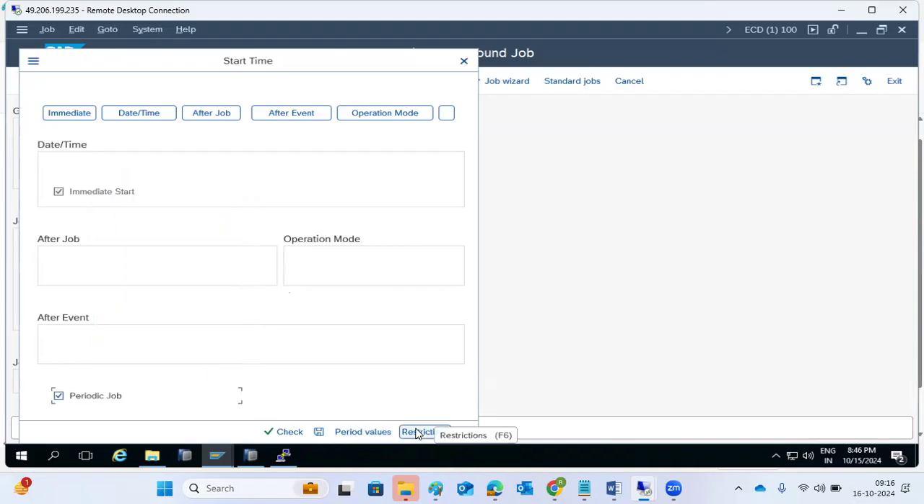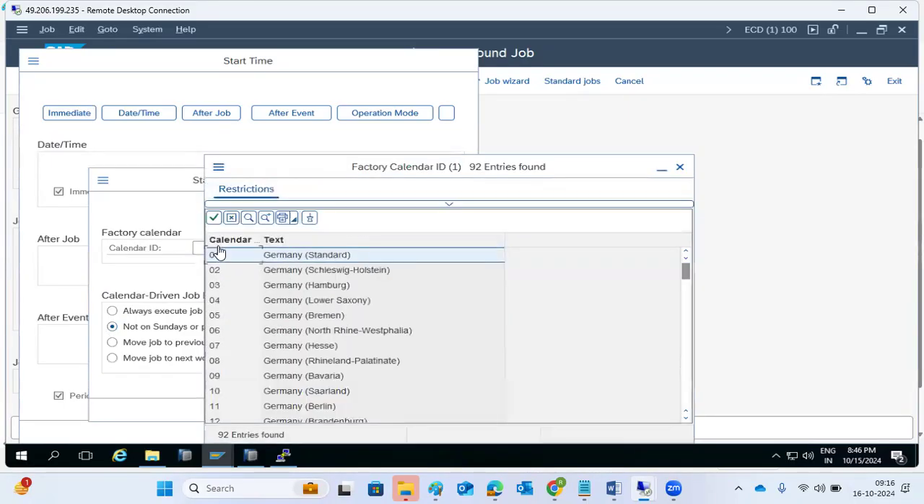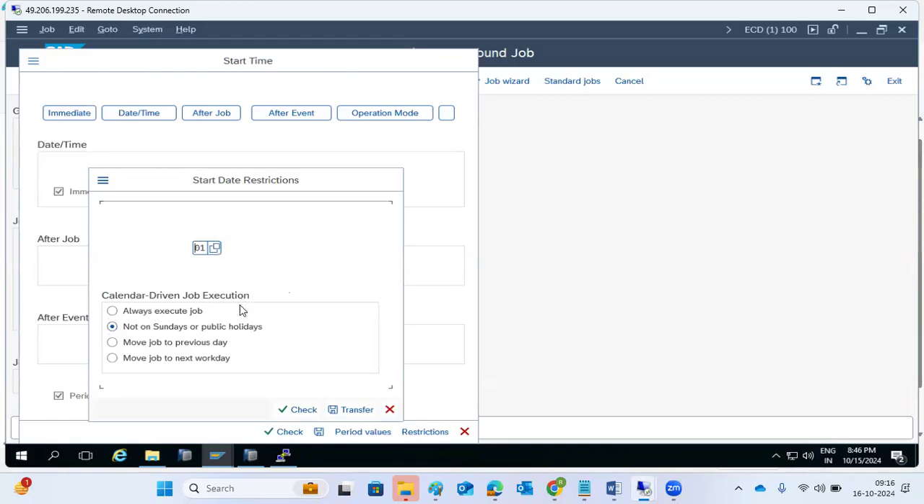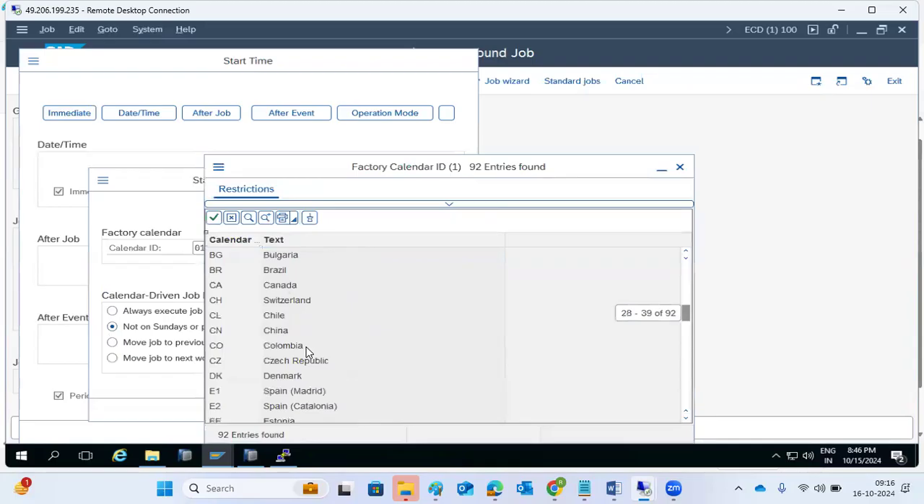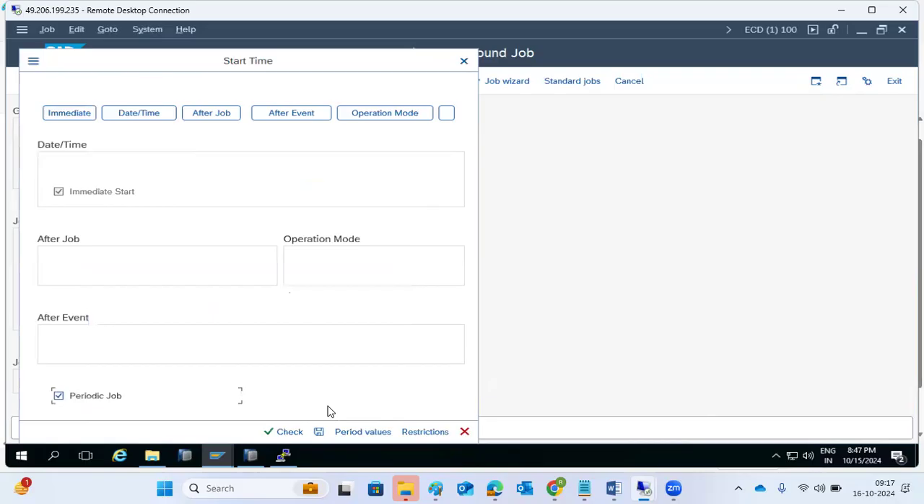There are restrictions here. What are these restrictions? I don't want to run the job on Sundays and public holidays. Normally people won't get salaries on Sundays and public holidays, because of the banking holidays. So you can put the restrictions here. You can take the German standard calendar. Multiple calendars are available. Which calendar do you want to take? Maybe you can check the India calendar also. It is available somewhere. Yes, the India calendar also you can take here. So public holidays, whatever you want, that restriction you can take here.